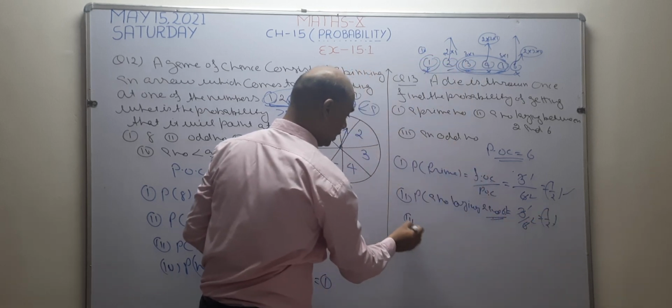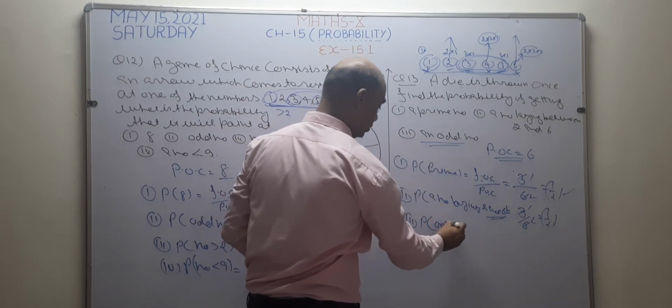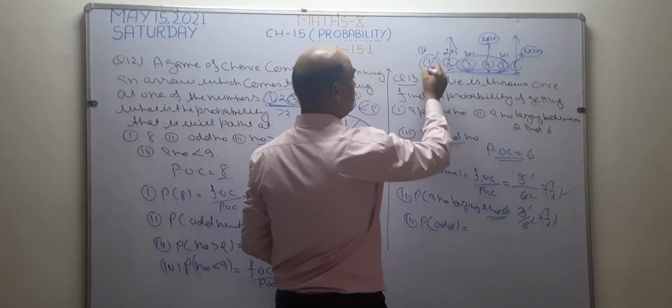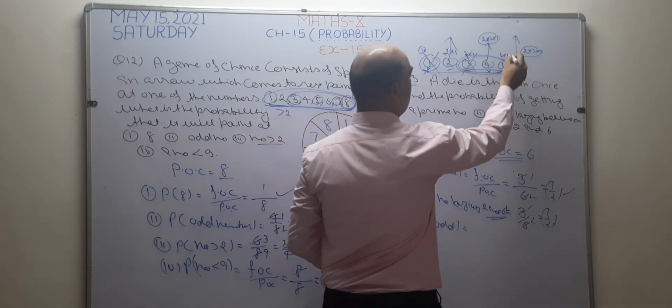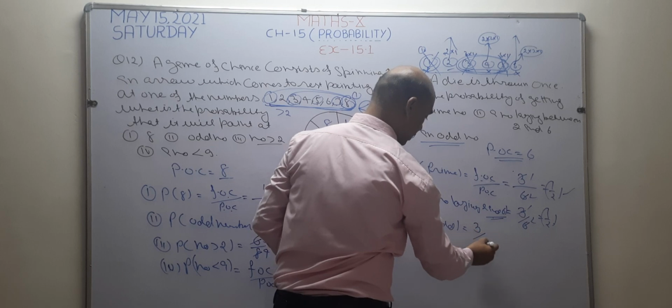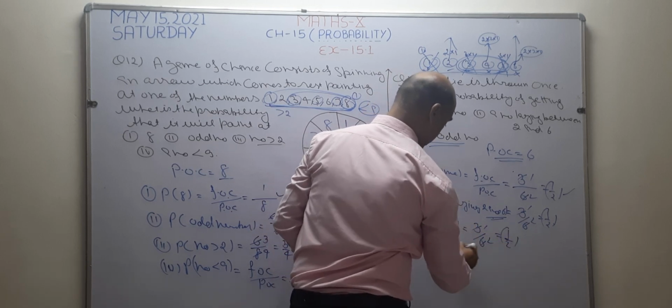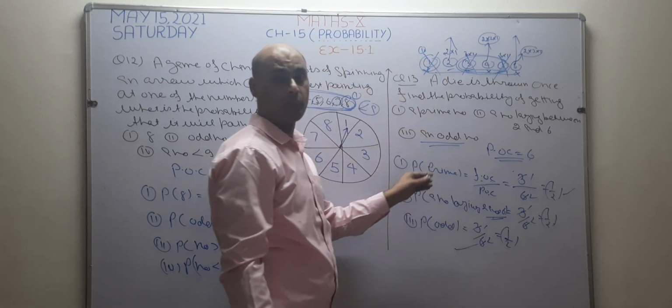Now I want to solve this third part. In the third part, what is given? Odd number. I want to check how many odd numbers are there. 1 is an odd number, 3 is an odd number, 5 is an odd number. So how many odd numbers are there? 3. So the answer becomes 3 by 6. 3 1s are 3, 3 2s are 6. So the answer again becomes 1 by 2. This is the answer to this question. I hope it is clear now.